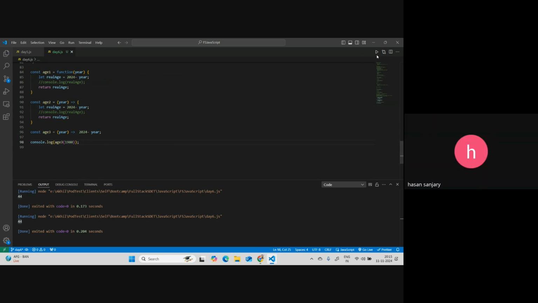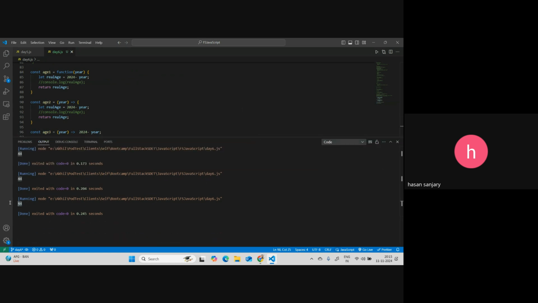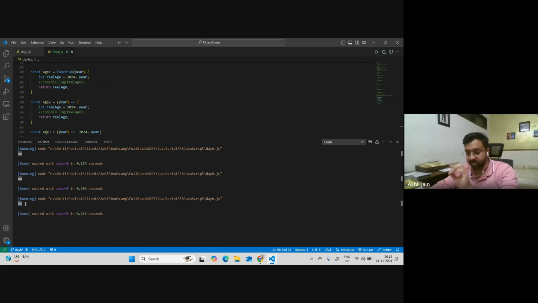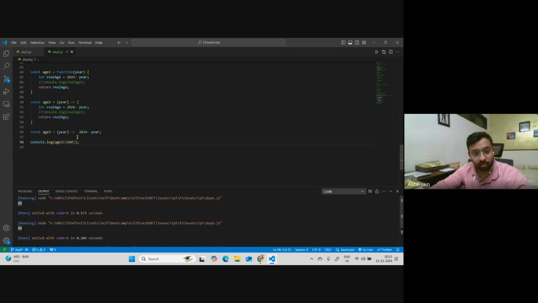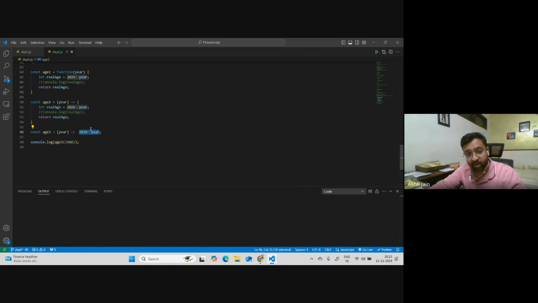Let me check actually. So there is an expression, right? First of all, you can see the answer is correct. It will return me 44. But I want to understand why 44. Because this is like the body of the function. I am not putting a return keyword here, right? And still, this is getting executed and the value is getting stored in h3.